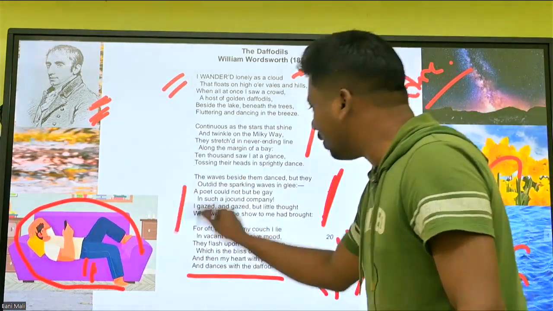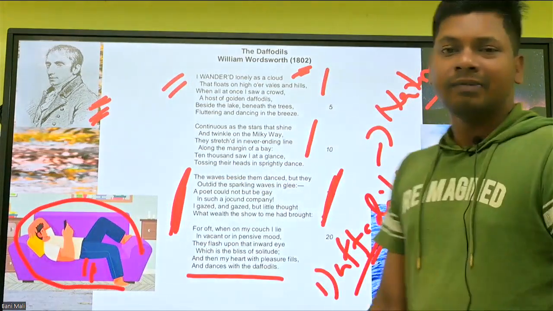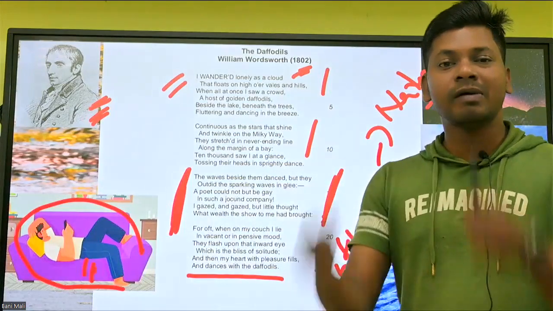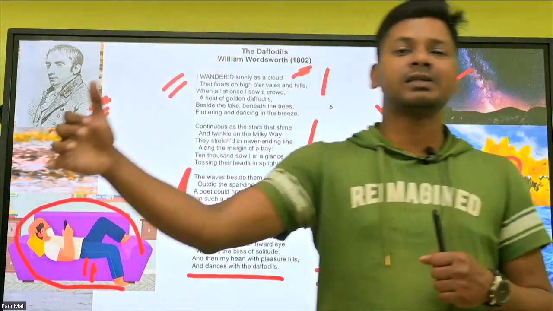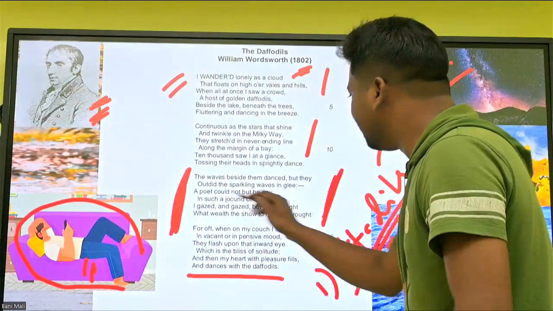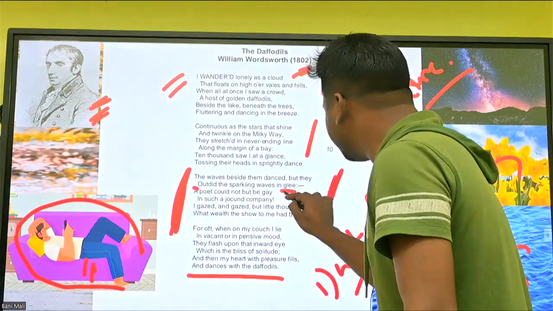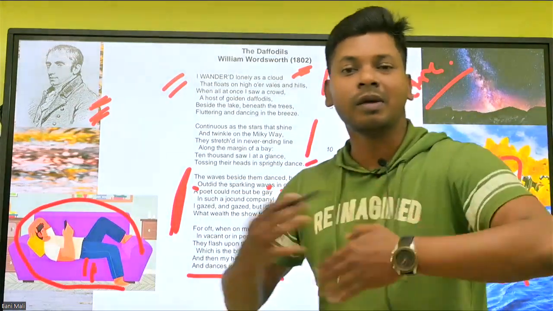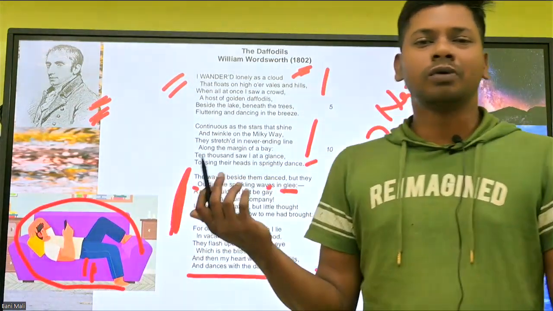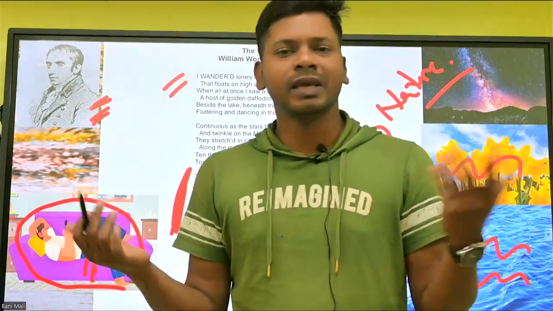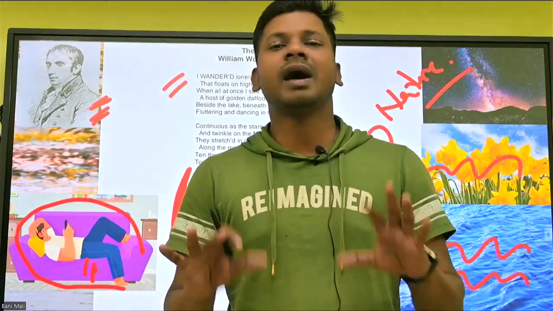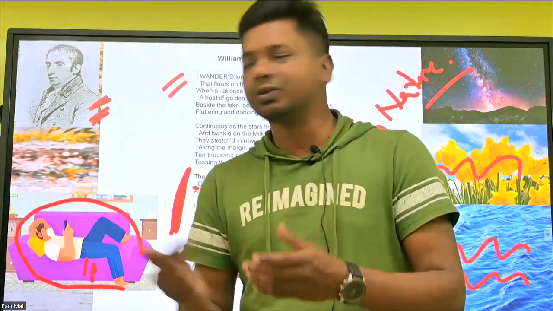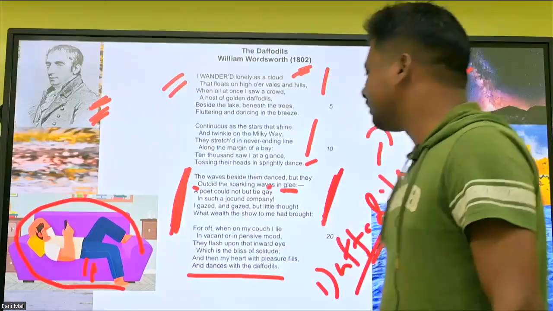Here there is a moral in this third stanza. When we go for competition, what do we do? We use our force, our power, to defeat somebody else, to surpass somebody else. Here, outdid with what? With glee. The waves and daffodils are also going for competition, but they have no force. They don't want to use force. They want to do it with glee, with happiness. If you come first, no issue. If I come second, no issue. So this is a moral for human beings.